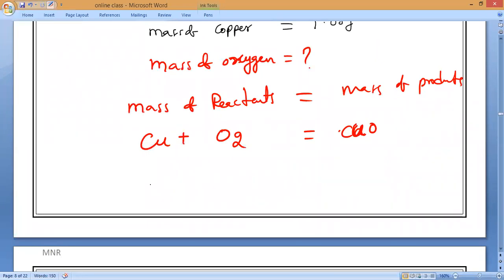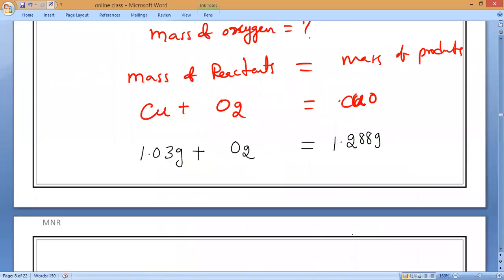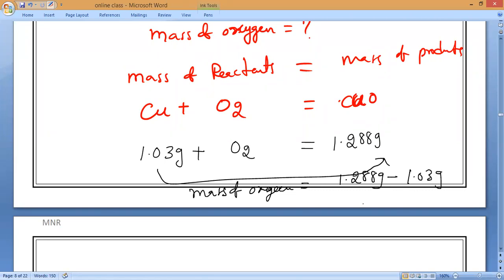We know the mass of copper. How much is it? 1.03 grams. We don't know the mass of oxygen. Mass of oxygen, all of you write, is equal to 1.288 grams minus 1.03 grams, which is equal to how much, everybody? 0.258.